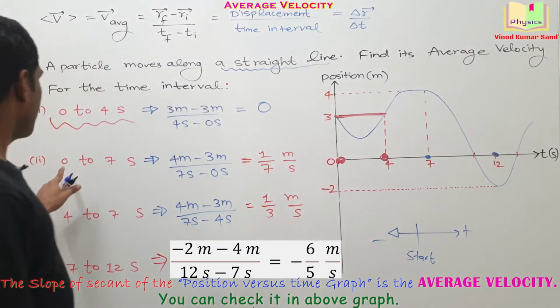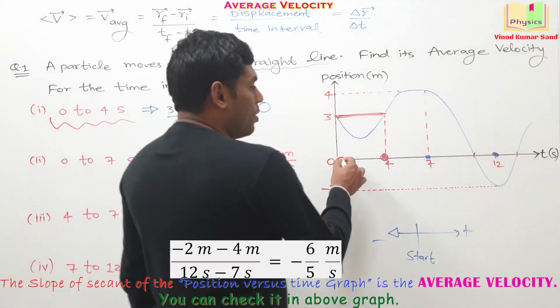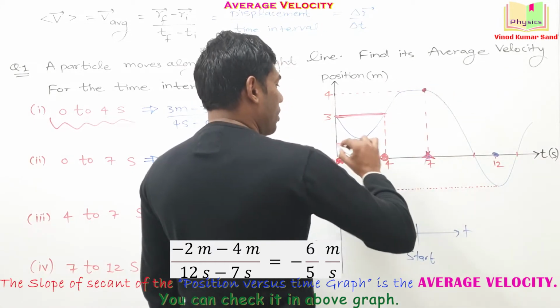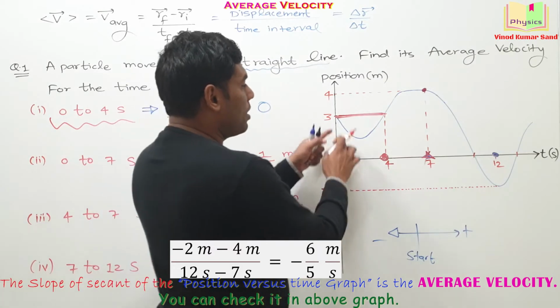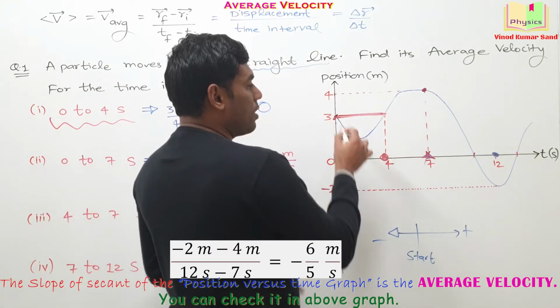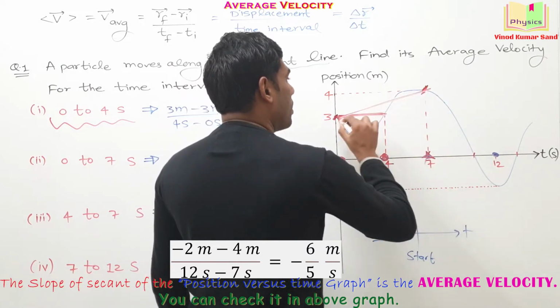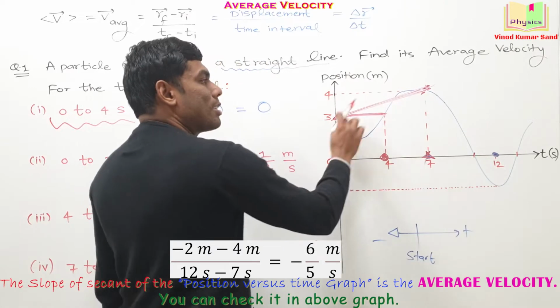Then we go for the next interval of time, 0 to 7 seconds. This is 0 and this is the 7 second moment. So up to here, if we check for the slope, at the moment 0 the position was here, and at the moment 7 the position was here. So check this secant, cutting the curve at two different points.